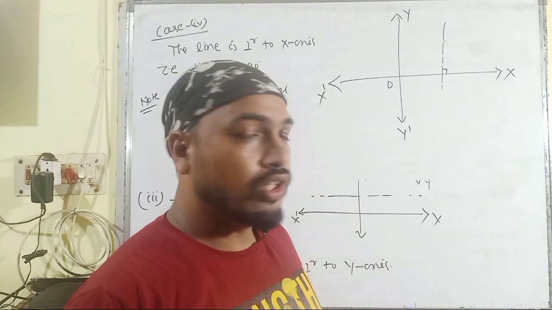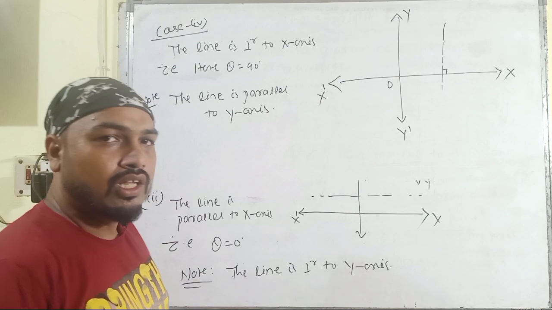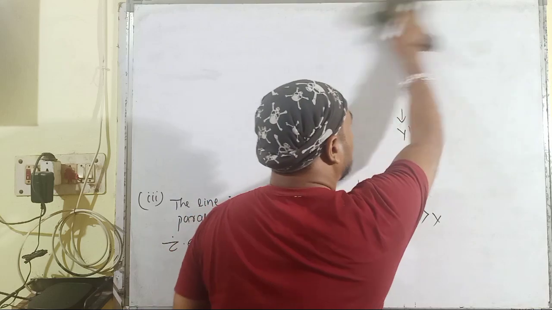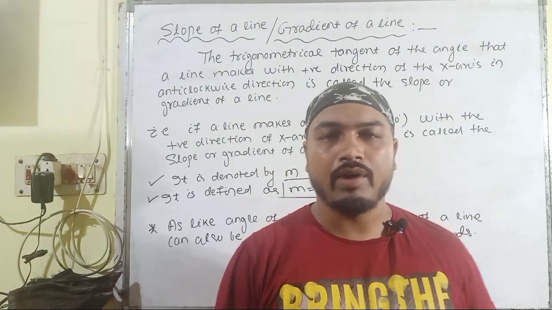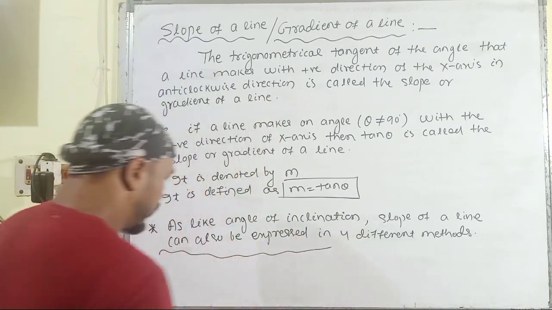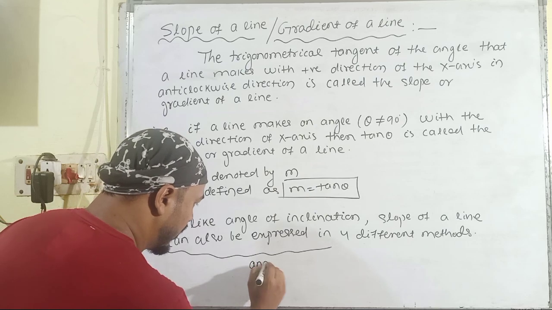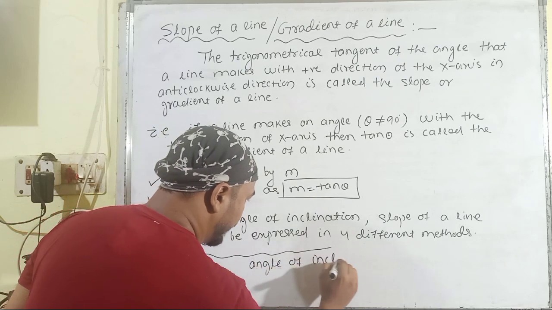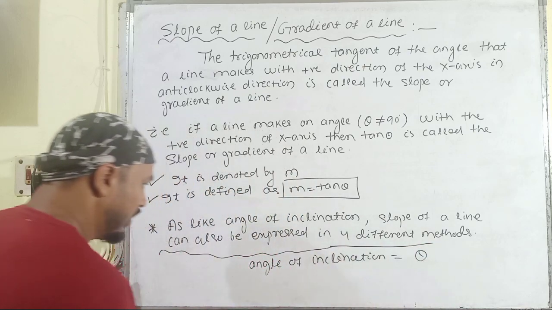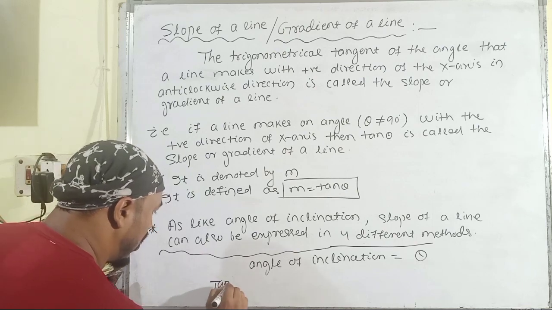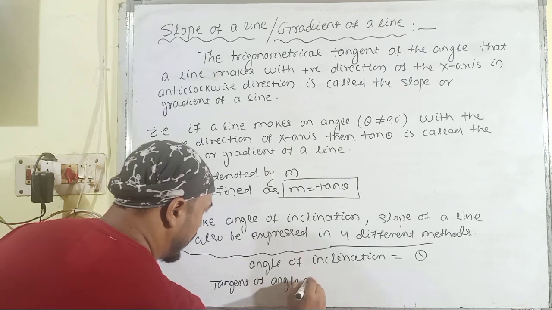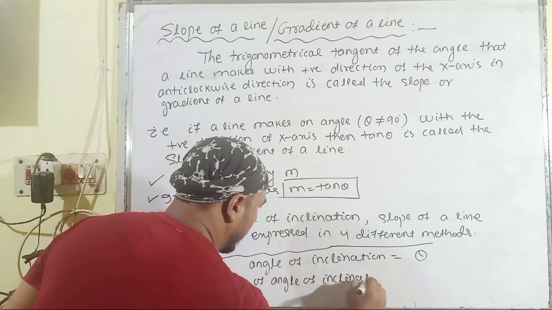Then moving towards the slope of a line, or you can say the gradient of a line. Just as we have discussed the angle of inclination, which is denoted by theta, now put a tangent before the angle of inclination.